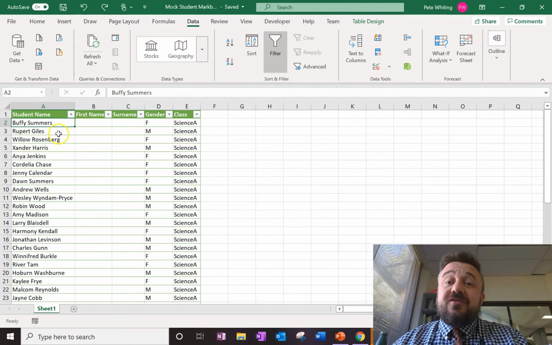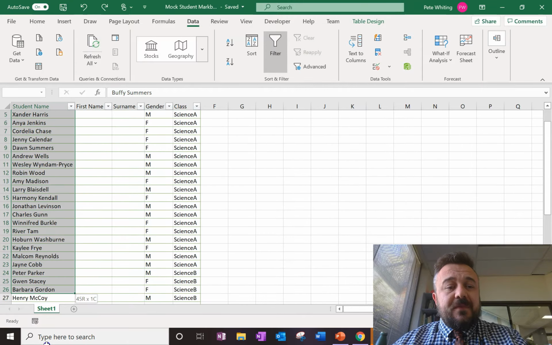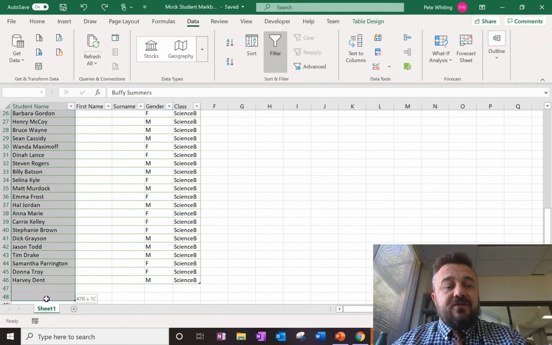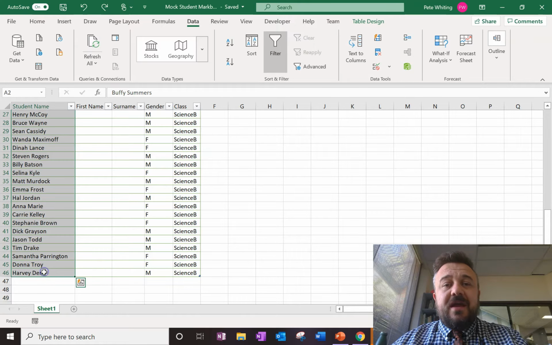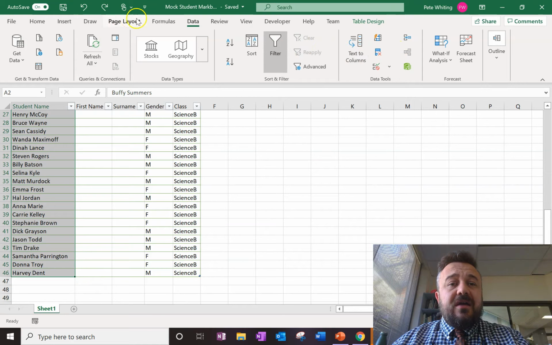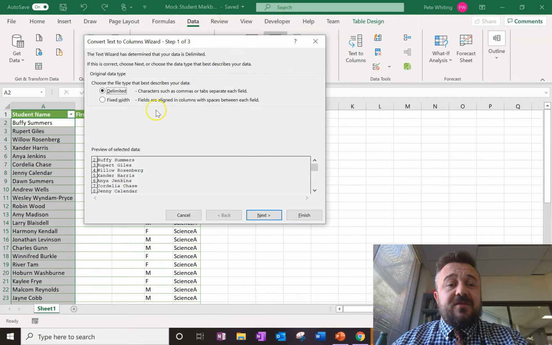Now, I might want to do some stuff with this later on, like send it out as emails and all that sort of stuff. So I want to split the first name and the surname apart. That's actually pretty easy to do. So we can go through here, highlight them all, and then go under our data in the ribbon. We click on text to columns.